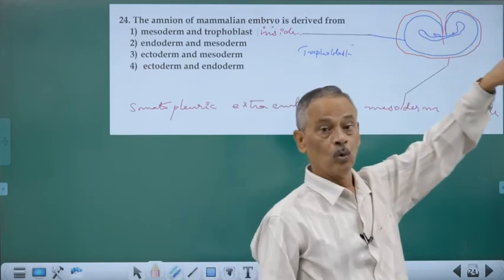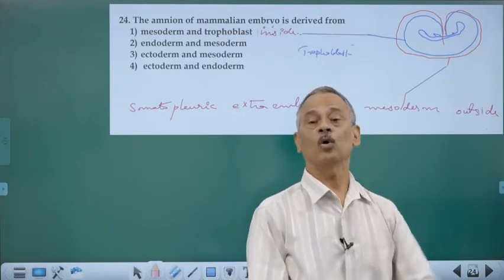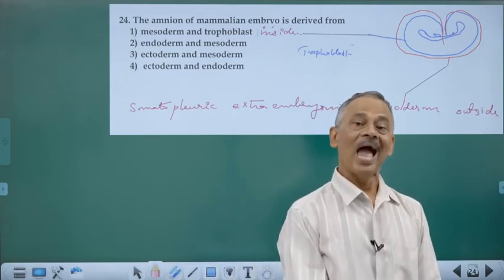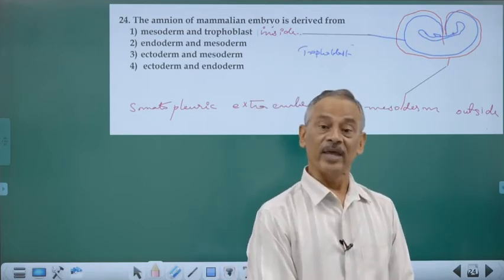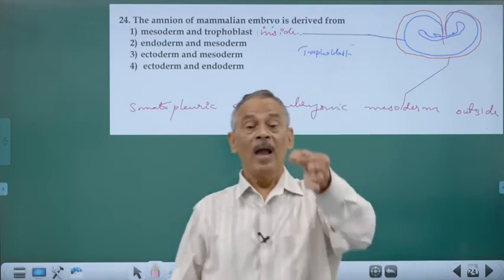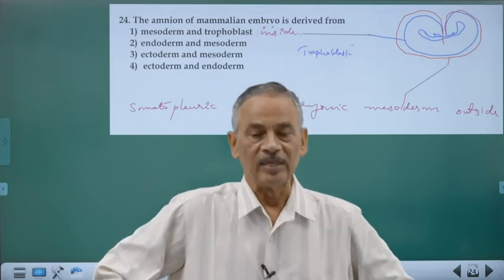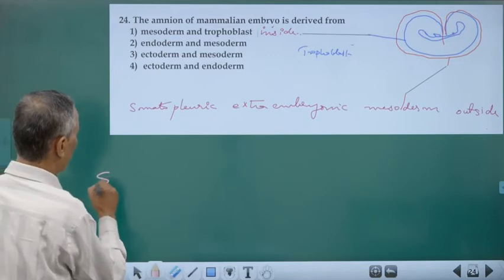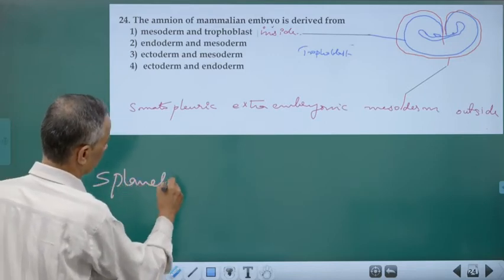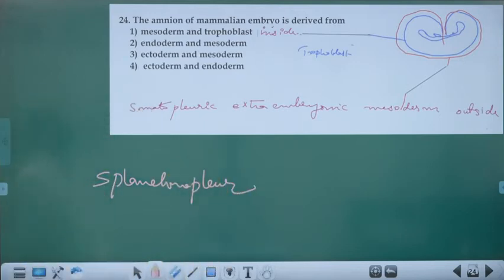Now, the other 2 membranes. I told you about the chorion, the outermost, and the innermost amnion. You also have the allantois and the yolk sac. They are formed from endoderm and inner mesoderm. What is that inner mesoderm? The outer one is called somatopleure; now it is splanchnopleure, the splanchnopleuric extra-embryonic mesoderm.